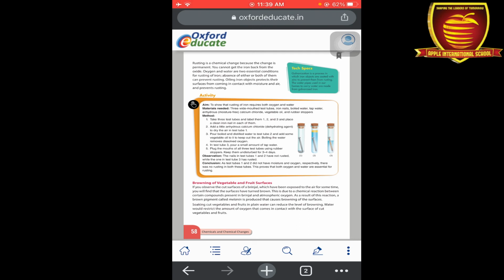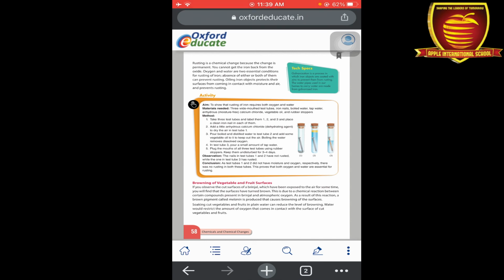Okay, and this rusting is a chemical change because it is permanent. Okay, why is it permanent? Because we cannot regain its original shape and size or its properties. Okay, so to prevent the rusting we have to paint the equipment. Okay, we have to oil the iron objects so that they don't come in contact with the air, moisture and water. Okay, so in this way they prevent rusting.